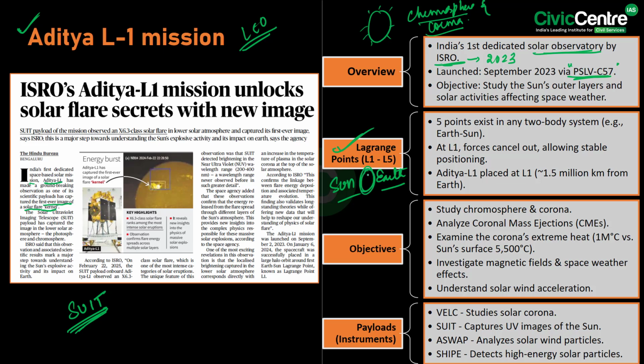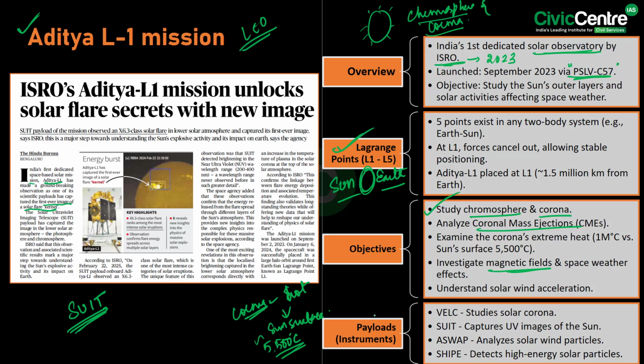And further, the mission's objectives include studying the chromosphere and corona of the Sun, studying the coronal mass ejections, analyzing the Sun's magnetic field, and understanding why the corona is extremely hot compared to the Sun's surface. The corona is usually hot compared to the Sun's surface, where in the corona you can see 1,000,000 degrees Celsius, whereas on the Sun's surface you can see 5,500 degrees Celsius.